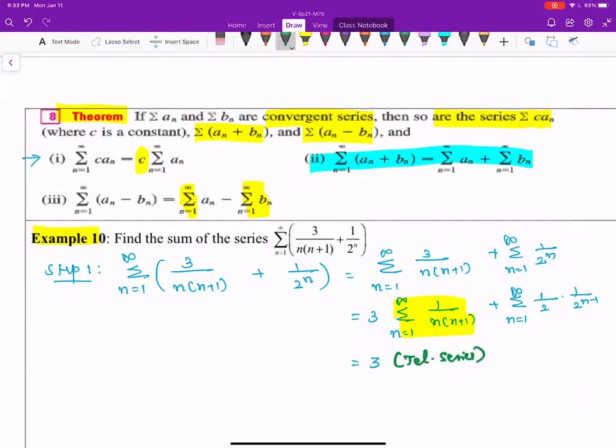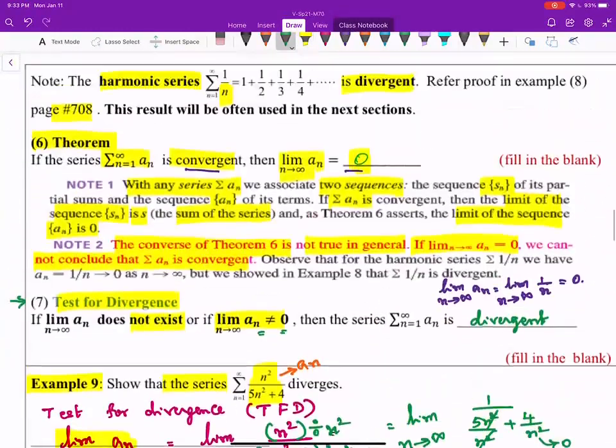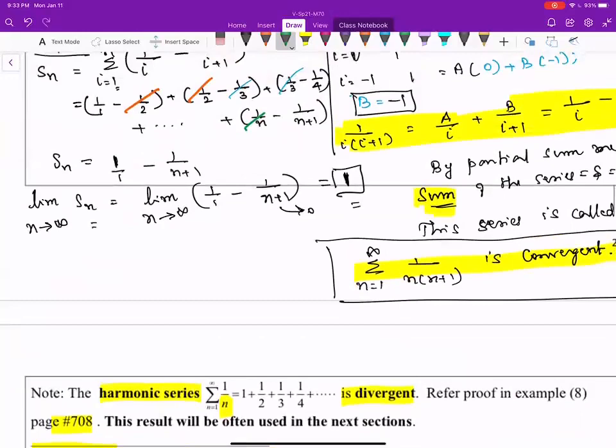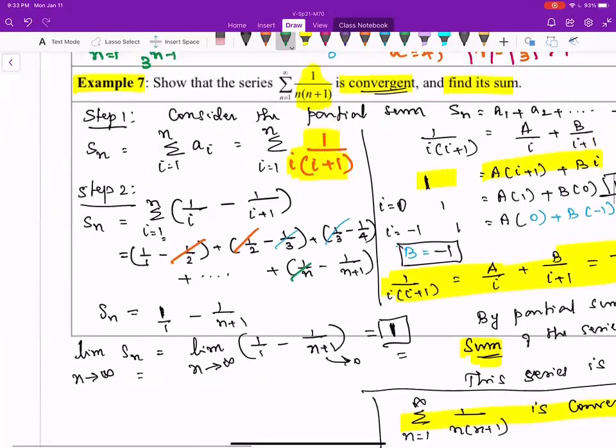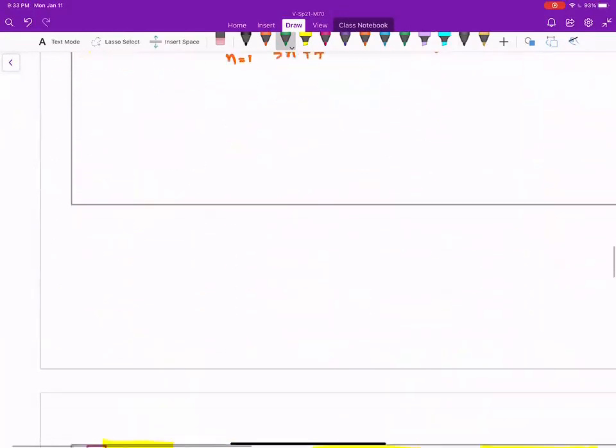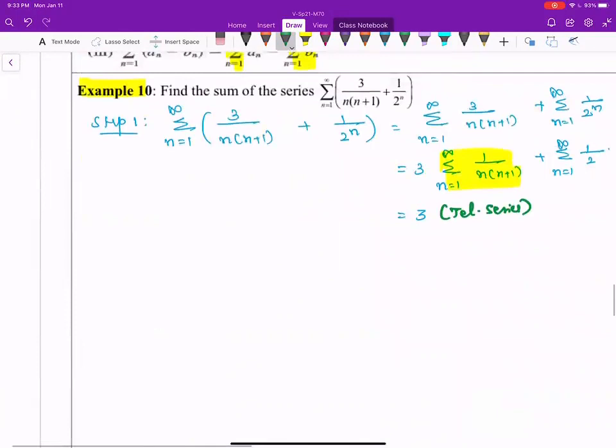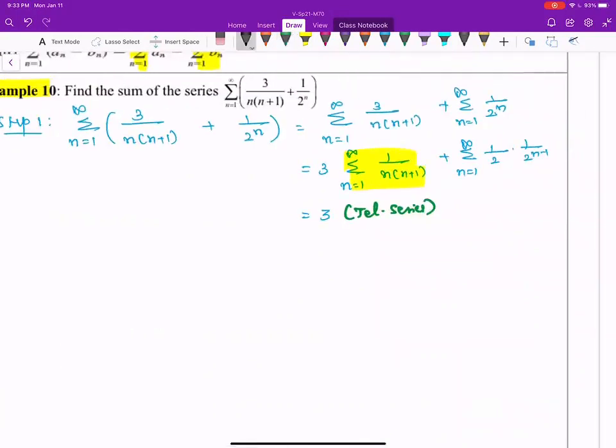We did this problem and found this using the principle of partial sum. And we said that the sum of the series was equal to 1. This was done in example 7. So I'm going to use that result. But if it was an independent question, you may want to prove it. Then this one I'm going to write like a geometric series way. It's A times R to the power n minus 1.